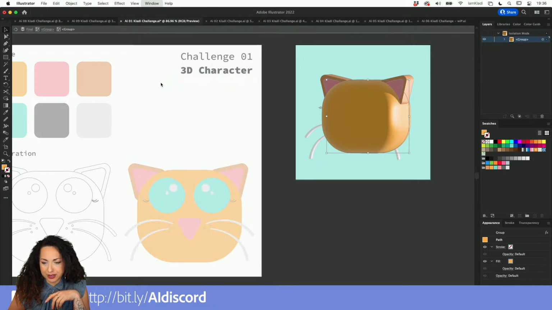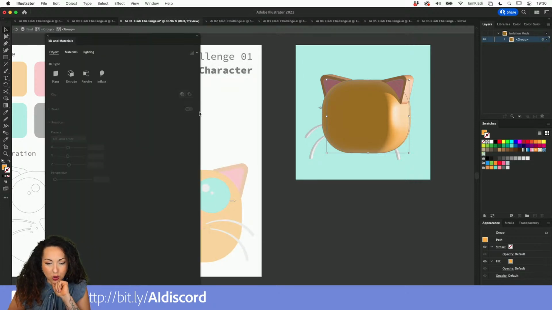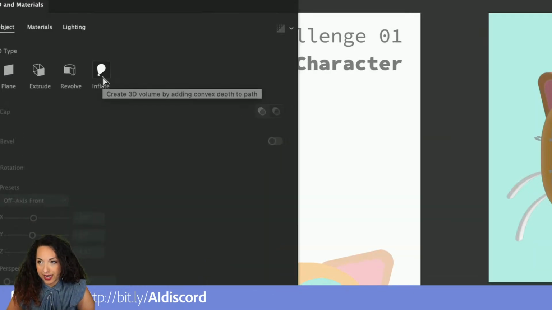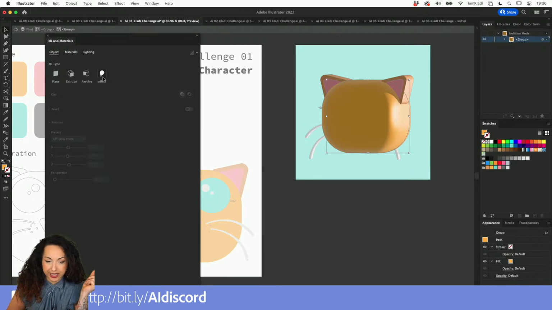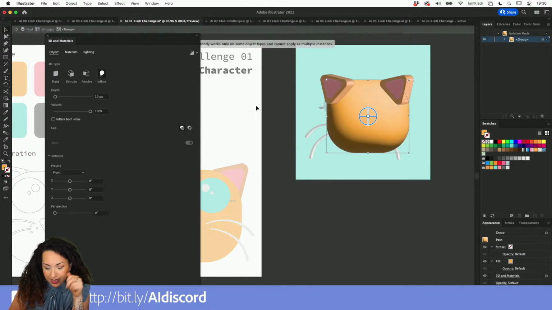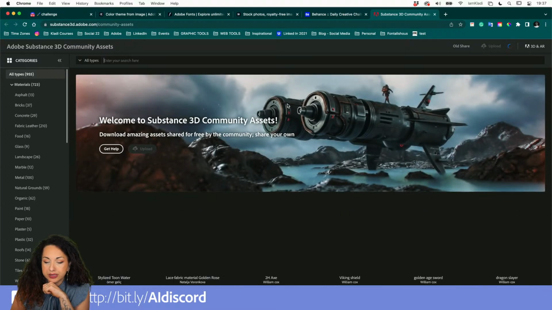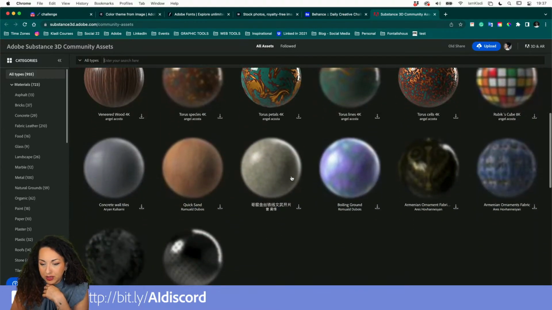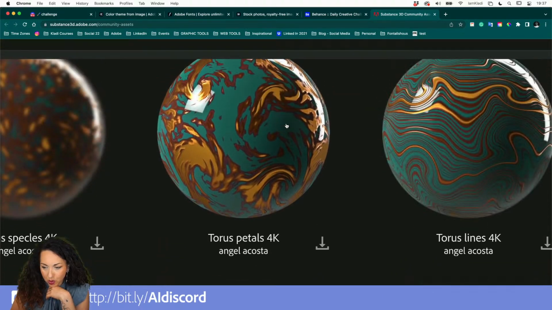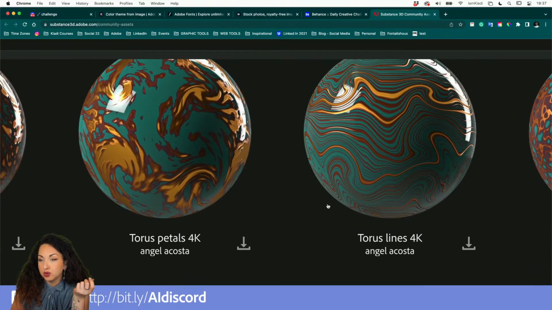So if we head to the 3D materials panel, I remember showing you the inflate option, in order to add volume to your shapes. But also what have we done here? Let's see if we can actually access that. It is the material, and in particular the community materials, which were created by the community on the Substance website. So if you click on the icon here, you will be taken into the Substance 3D community, and you will be able to download any of the materials. Look how cool is that? Those are so beautiful, and those are just easy for you to download.